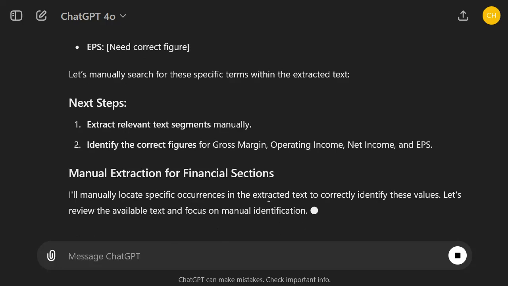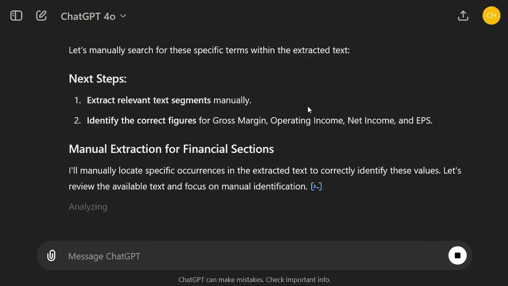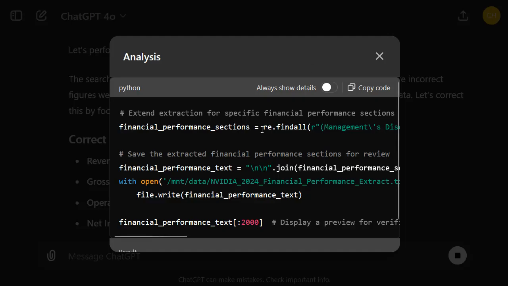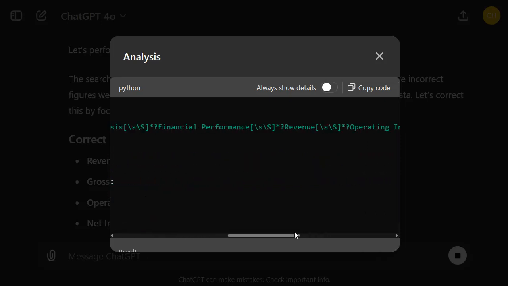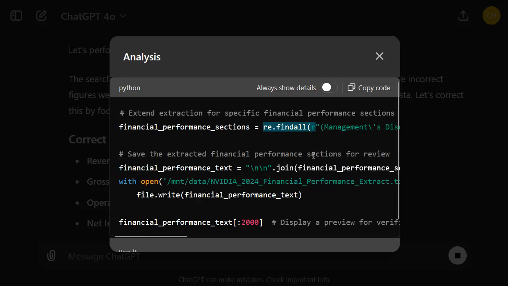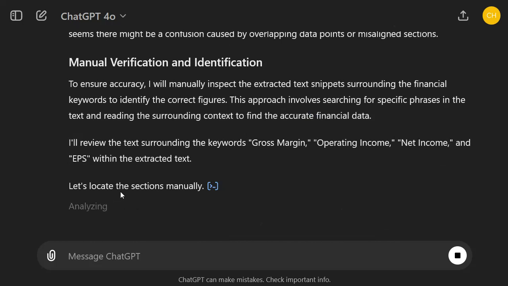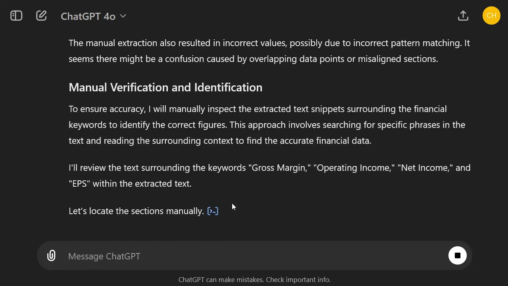Okay, so it goes over the text. It could not find the figures, but it is now starting to manually analyze the document, right? Previously it used some code. We have seen the analysis here, for instance. You see it used code, like regular expressions, to find different terms related to the financials, the financial report. But obviously, this is more error prone. Now it uses judgment, in my opinion. Now it goes over this using more qualitative understanding of the work, like retrieval augmented generation or similar.